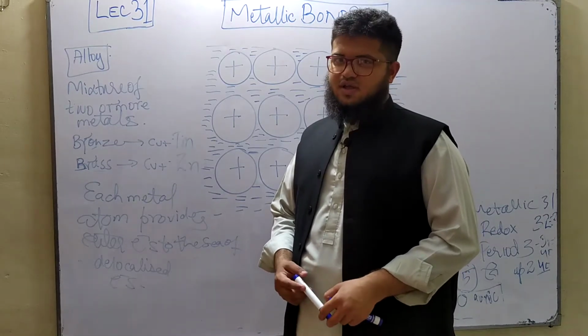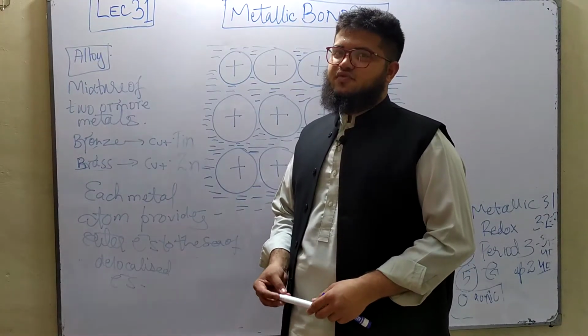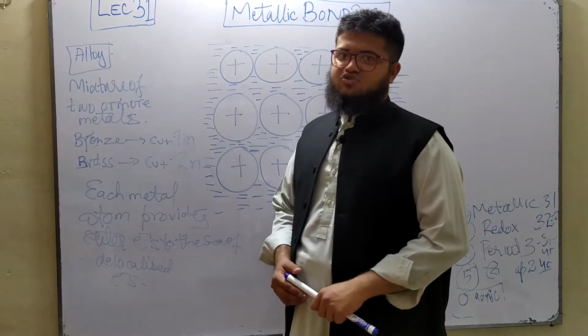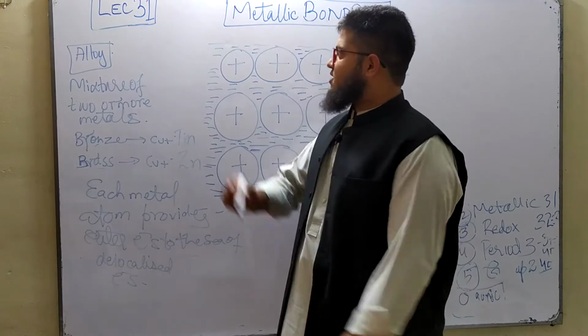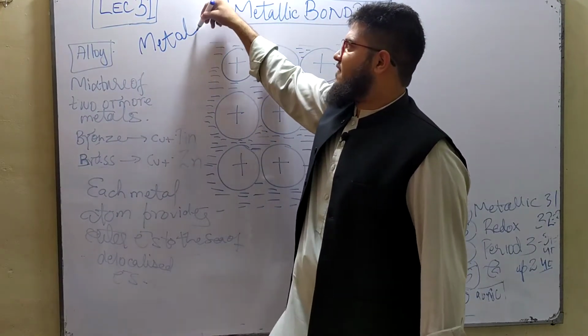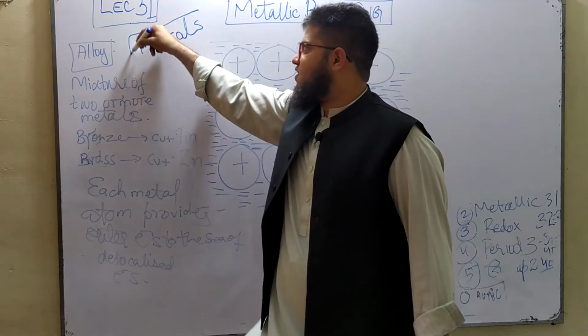Okay, so now in this video we are going to talk about metallic bonding. In the previous video we completed ionic bonding. Now metallic bonding. Metallic bonding is actually found in metals. It's exactly almost the same as the one which you have done in your O levels. It's found in metals.